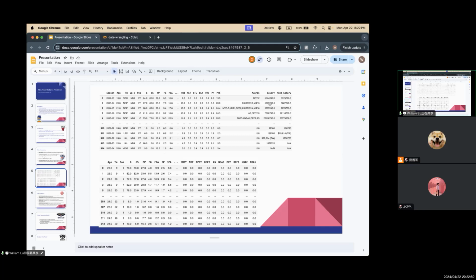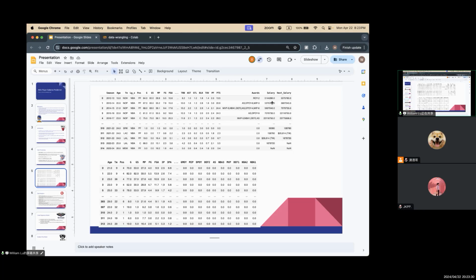In the first graph, we also have salary and next salary, the rightmost column here. This next salary value is obtained from the second row. For this player, the salary for 2012 to 2013 is 5144 something, and for the 2013 to 2014 season, the salary is 5375 something.